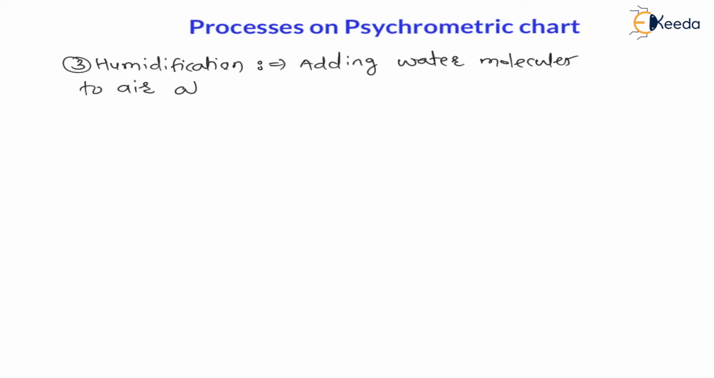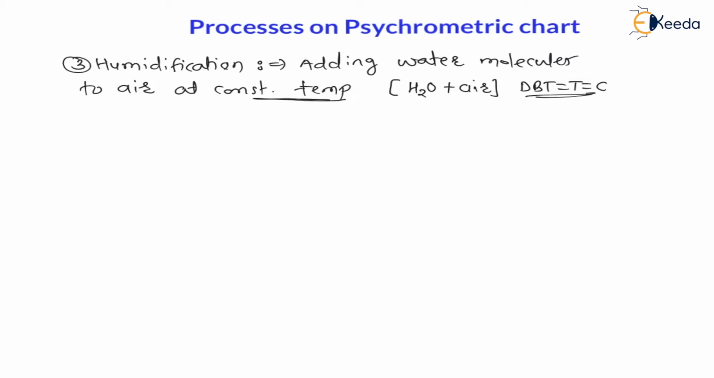Third process is humidification. Humidification means adding water molecules to the air. Adding water molecules to air at constant temperature. And my dear students, whenever we talk about temperature, it is dry bulb temperature. Means in this process, water molecule, H2O, is mixing with air. But at constant temperature means both will have the same temperature. That is dry bulb temperature, which is called temperature is constant.